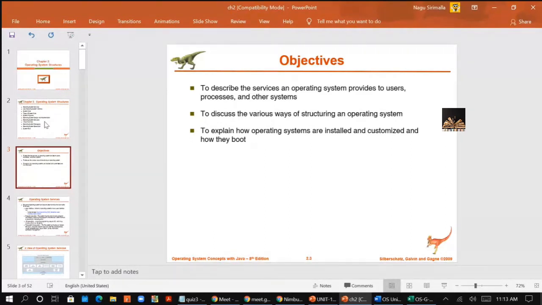Why are these services provided? For the convenience of the programmer and to make the programming task easier. On the first day, we discussed these things. To make it convenient and make the task easier. We all know that the OS provides an environment for the execution of the program.